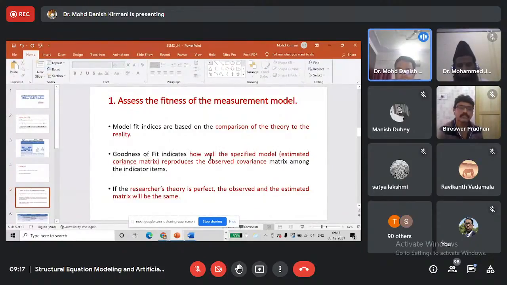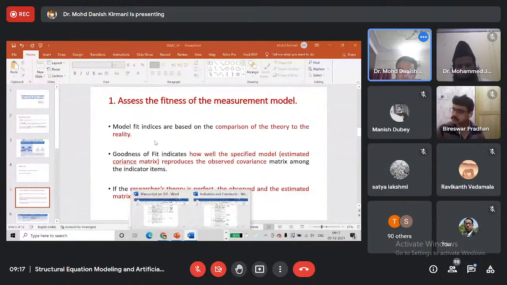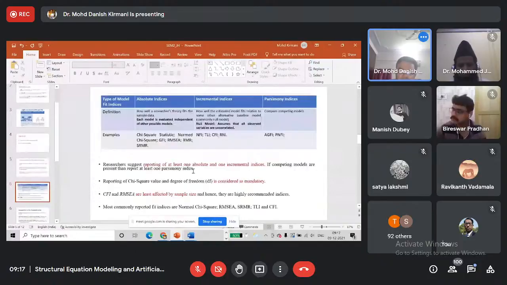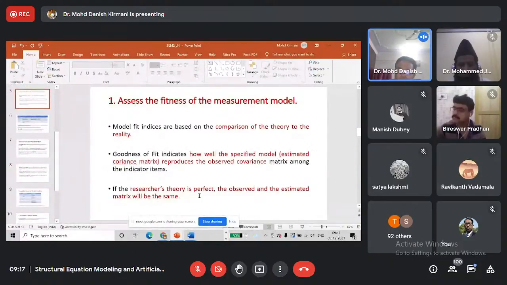Goodness of fit indicates how well the specified model's estimated covariance matrix reproduces the observed covariance matrix. Similar thing: whatever theory we have proposed, we have some specified model, and then we get the real data from the respondents. So goodness of fit indices tell us whether there is no difference, or little difference, between the theoretical model and the observed model. If the researcher's theory is perfect, the observed and the estimated matrix will be the same.